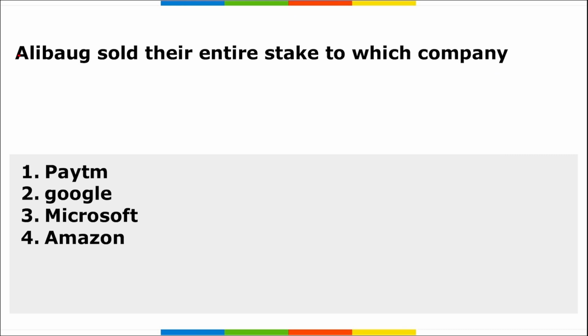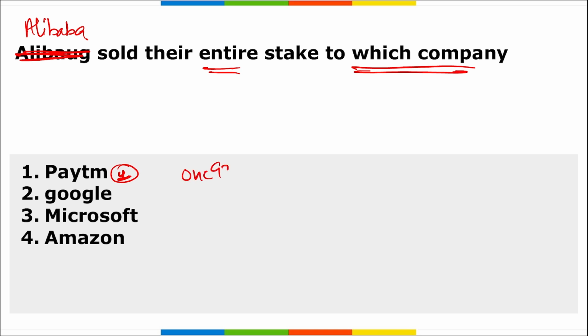See, here it is Alibaba, not Alibag, Alibaba sold their entire stake to which company? We know Alibaba was a shareholder in Paytm, and the name of the parent company of Paytm is One97 Communications. So remember, Alibaba has sold their entire stake.